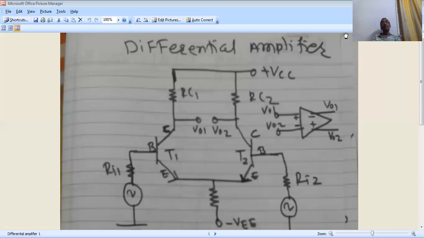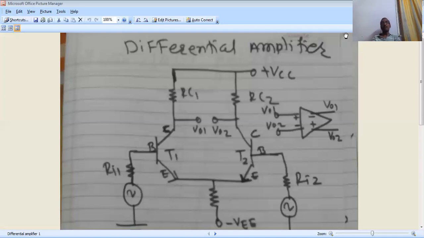Similarly, in the emitter of T1 and T2, the electrons in the emitter of T1 are suppose 10, then on the other side, T2 also has 10 in the emitter. So it is nothing but twins. All the properties are the same.